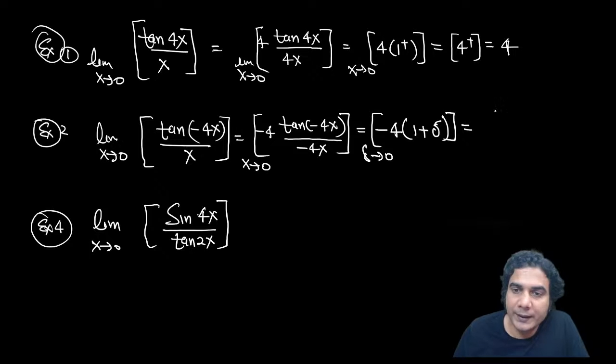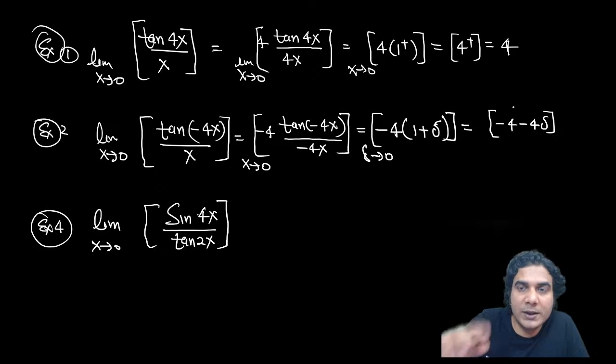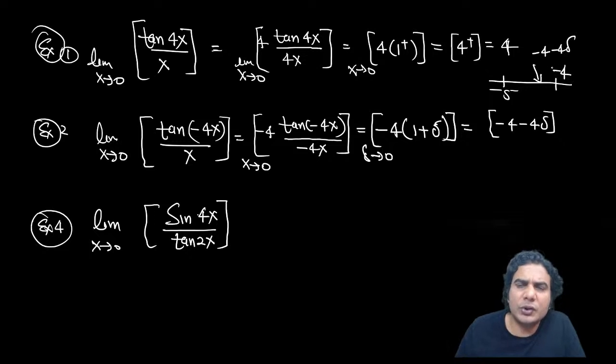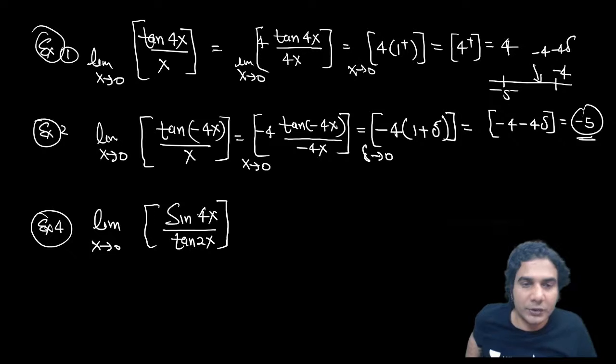Now you see, if you multiply by minus 4, it is minus 4 delta. So actually it is smaller than minus 4, or you can say it is between minus 4 and minus 5. It is somewhere here, right? Minus 4 delta, close to minus 4 but smaller than minus 4. So greatest integer of that is going to be what? Minus 5. Okay, that's why I'm telling you to be careful in this question. I hope it is clear.